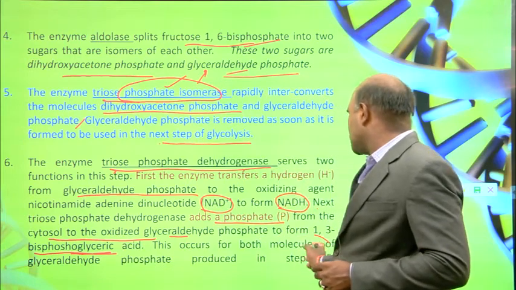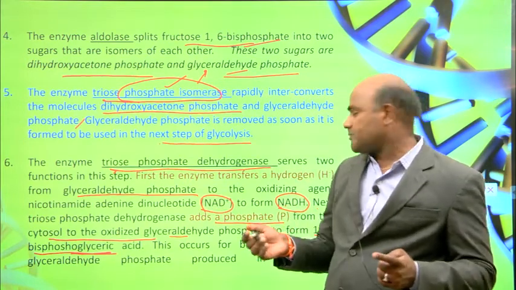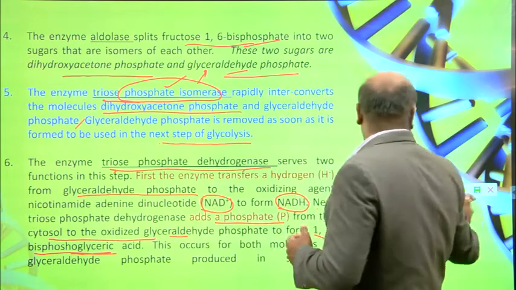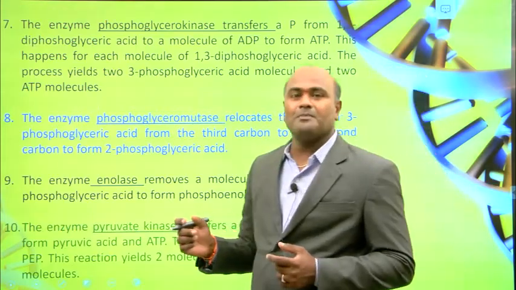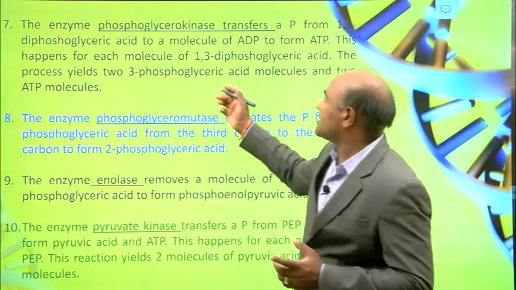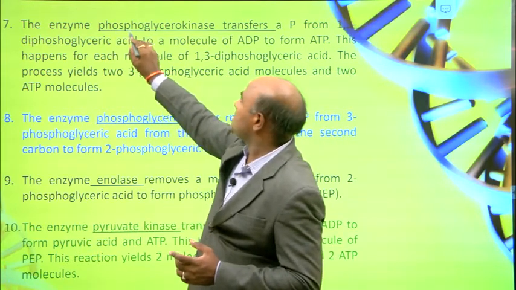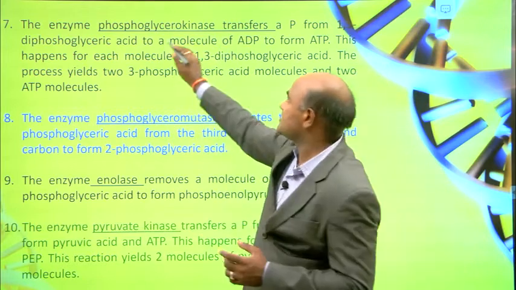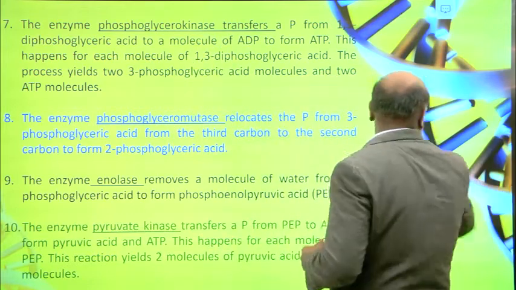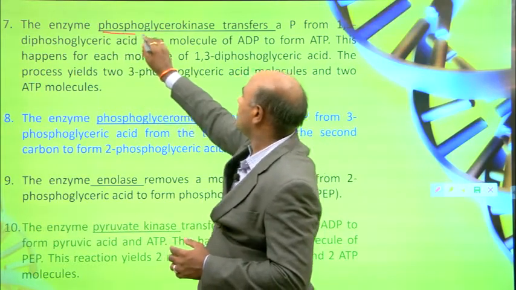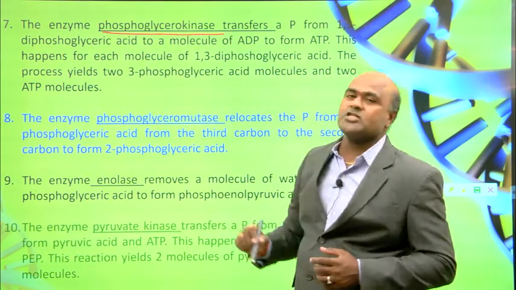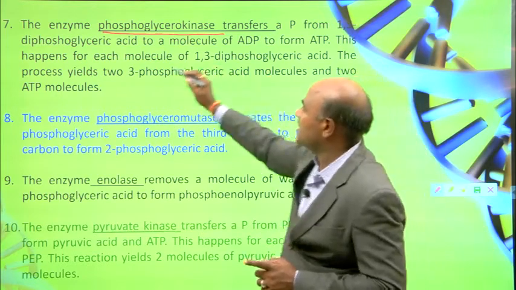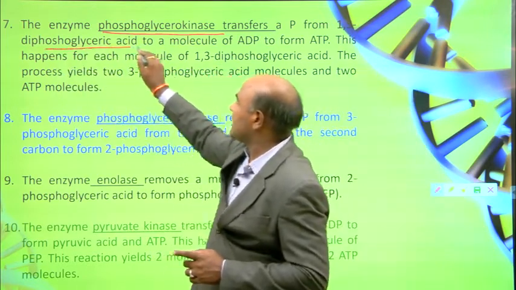This occurs for both molecules of glyceraldehyde phosphate produced in the previous step, which is step 5. Then coming to step 7, the main enzyme is phosphoglycerokinase. You need to remember this one always. Phosphoglycerokinase transfers phosphate from 1,3-diphosphoglyceric acid.